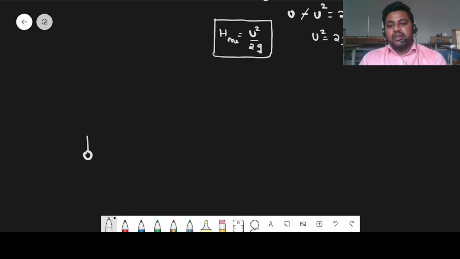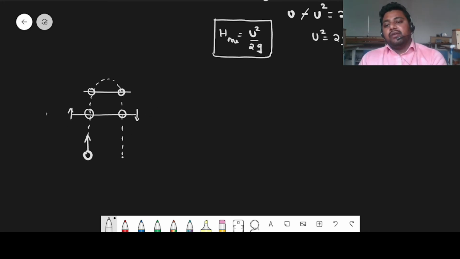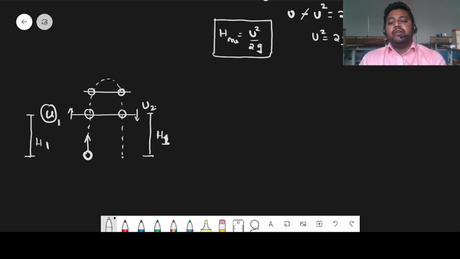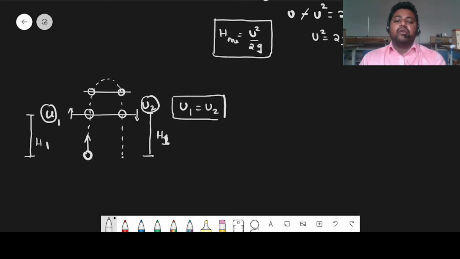When an object is projected in upward direction, it is going to follow this projectile path. At any point of time, if you are trying to analyze the velocities, irrespective of the direction of motion, whether they are going in upward direction or in downward direction, at the same height the velocities will be the same. Whatever the velocity that you will be having at this particular height h1 will be the same velocity that you will be having at this height h2. At the same height h1, the velocity u1 will always be u2 irrespective of direction of motion.